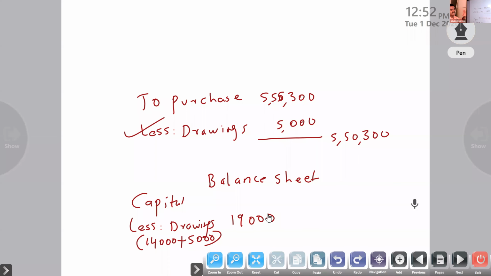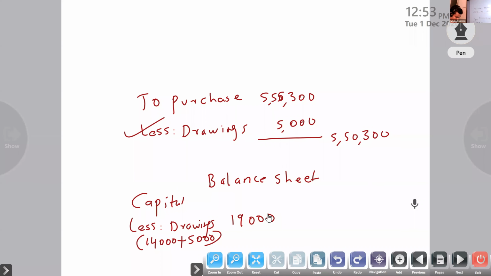So first, purchase minus drawings. We have to write only the business expense, so purchase less drawings. Then in the balance sheet, from capital you have to minus.